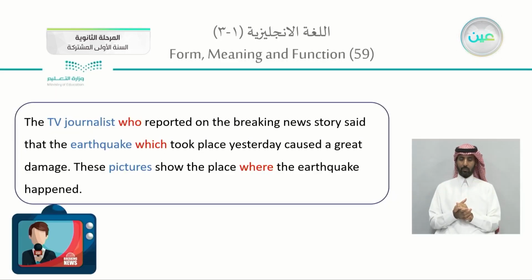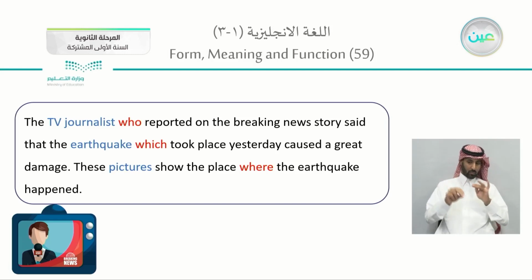So we can change the sentence to be: the TV journalist who reported the breaking news story said that the earthquake, which took place yesterday, caused a great damage. These pictures show the place where the earthquake happened.